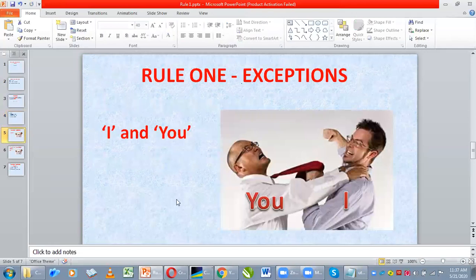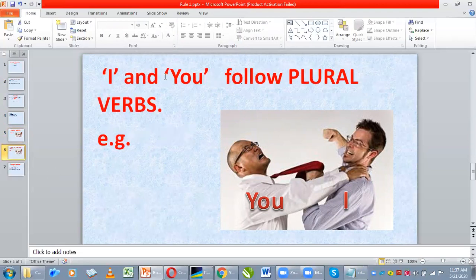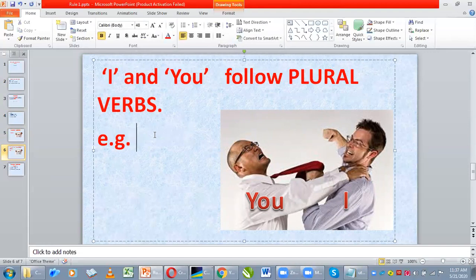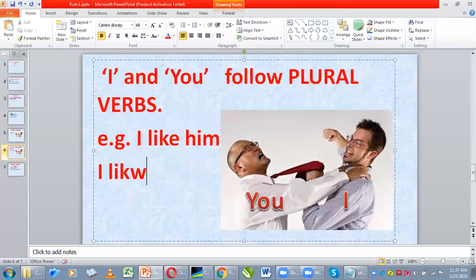There are exceptions, however. The personal pronouns I and you do not follow this rule. The I and you follow the plural verbs. For example, I like him. You cannot say I likes him. This will be grammatically wrong. So the personal pronouns I and you follow the plural verbs, but the other singular nouns must follow singular verbs.